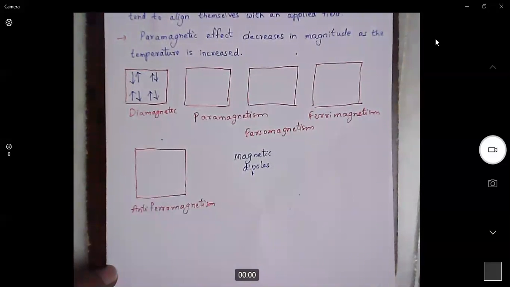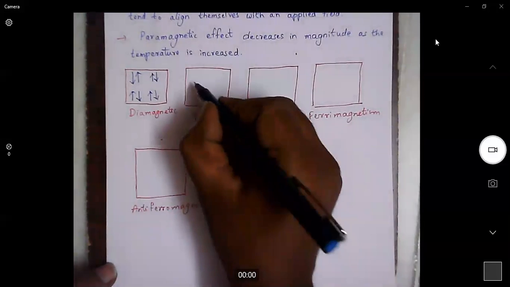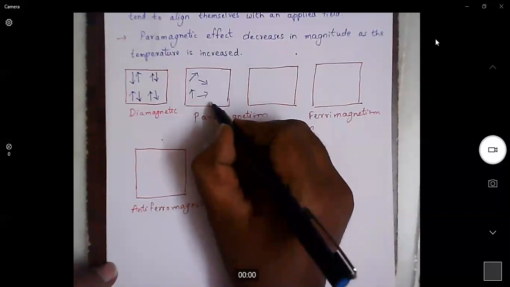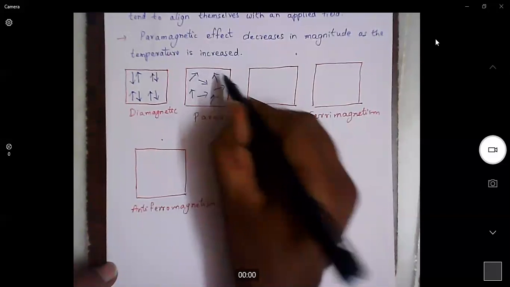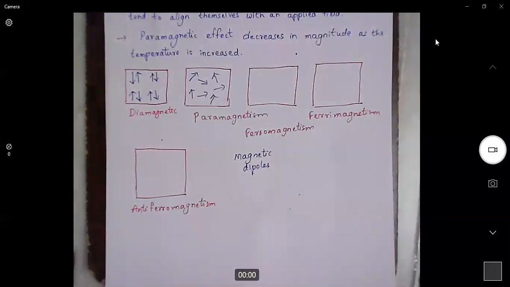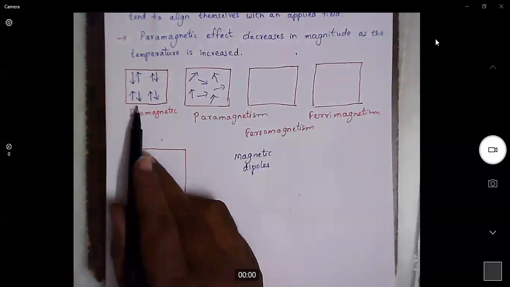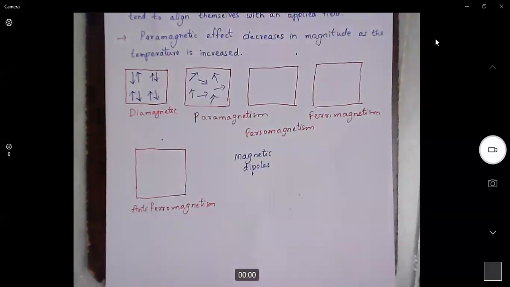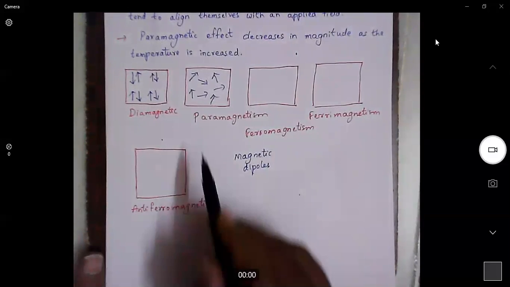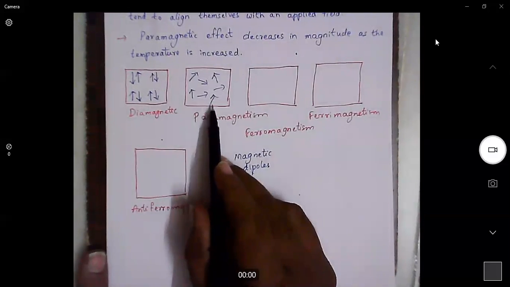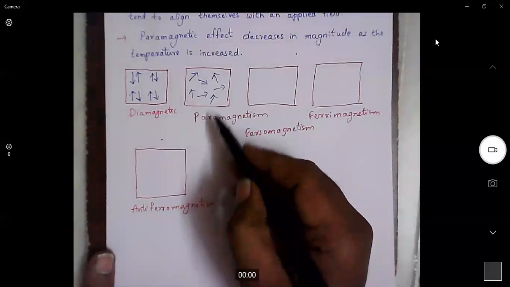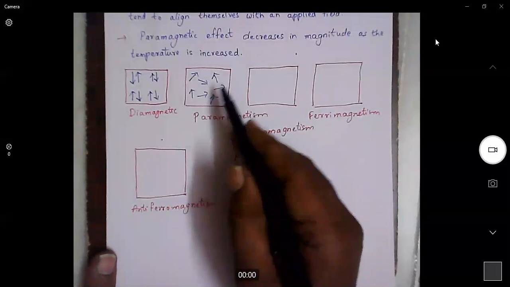Now, what is paramagnetic material? Here, in a paramagnetic material, all the magnetic dipoles are not arranged properly, they are randomly oriented, but their resultant magnetic moment is non-zero. For a diamagnetic material, it is zero, but for a paramagnetic material, it is non-zero. That means it will have some magnetic character. But when this material is placed in a magnetic field, then all the dipoles will rearrange in a direction parallel to the applied field.